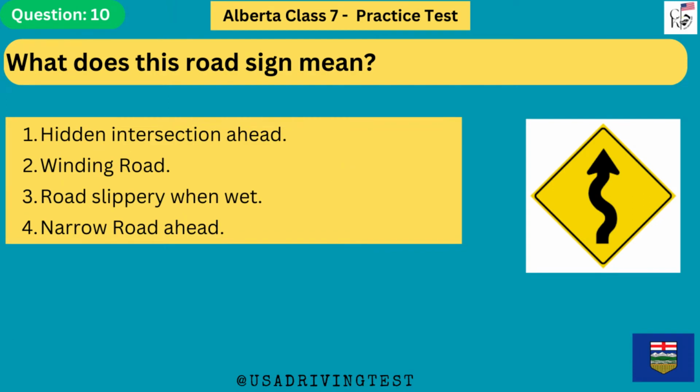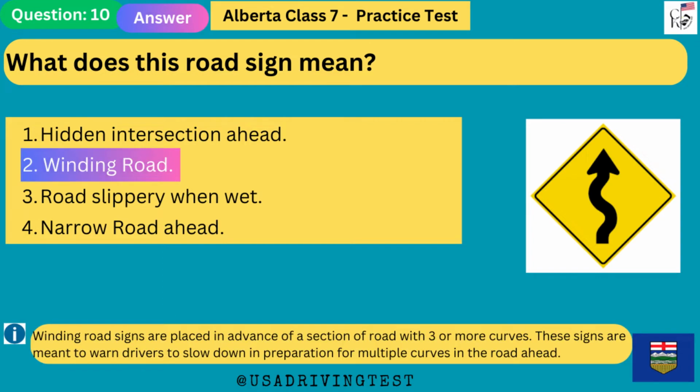1. Hidden intersection ahead. 2. Winding road. 3. Road slippery when wet. 4. Narrow road ahead. The answer is 2. Winding road. Winding road signs are placed in advance of a section of road with 3 or more curves. These signs are meant to warn drivers to slow down in preparation for multiple curves in the road ahead.